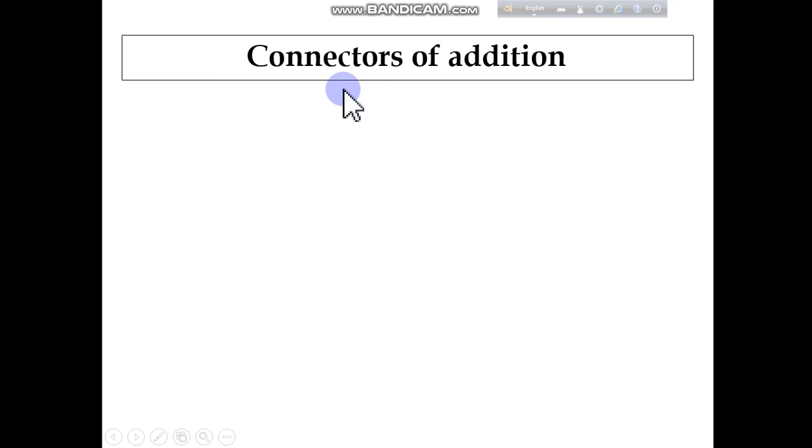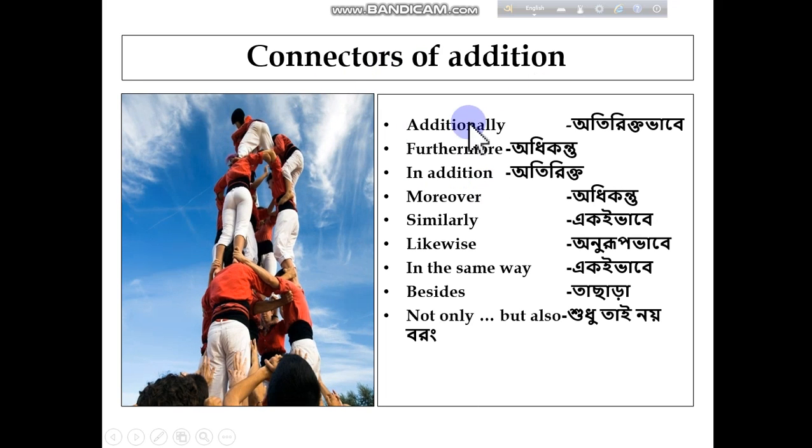Dear students, now I will give you a list of connectors. You need to use these connectors when you are going to add information. Let's see. You can see here are some connectors: additionally, furthermore, in addition, moreover, similarly, likewise, in the same way, besides, not only, but also. You can also see the Bengali meaning, and you need to use these words when you are adding new information to your sentence or your conversation.